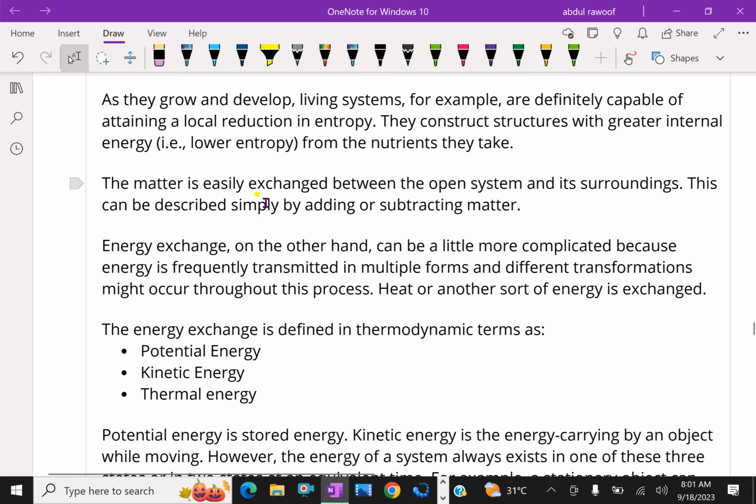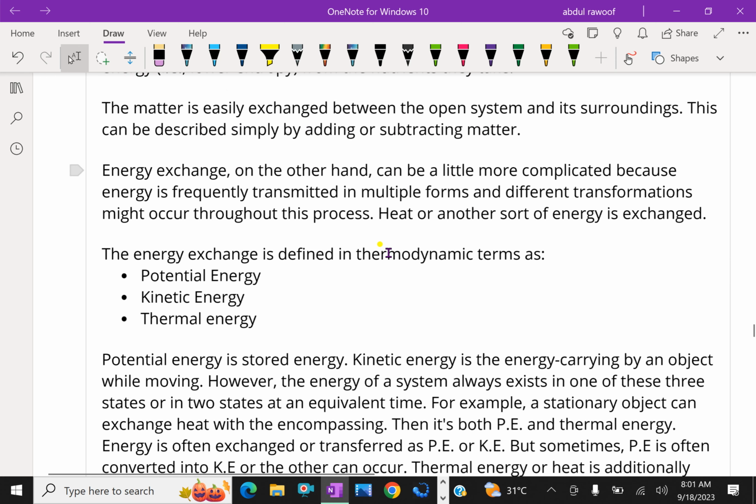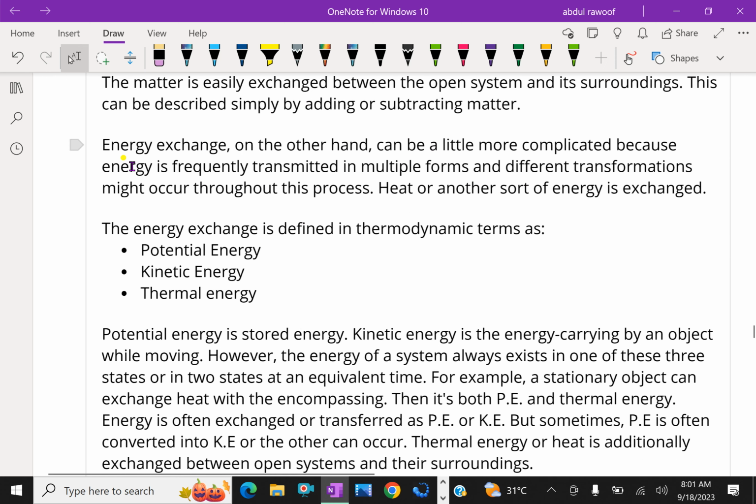Matter is easily exchanged between the open system and its surroundings. This can be described simply by adding or subtracting matter. Energy exchange, on the other hand, can be a little more complicated because energy is frequently transmitted in multiple forms, and different transformations might occur throughout this process.